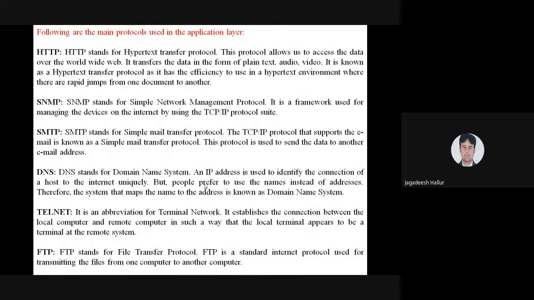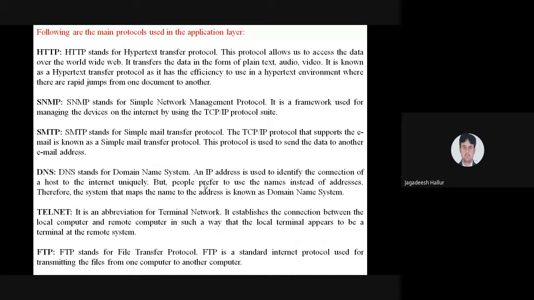In these TCP/IP protocols, we are using some applications. Yes, you have to remember these points. These are what we use day to day on websites.